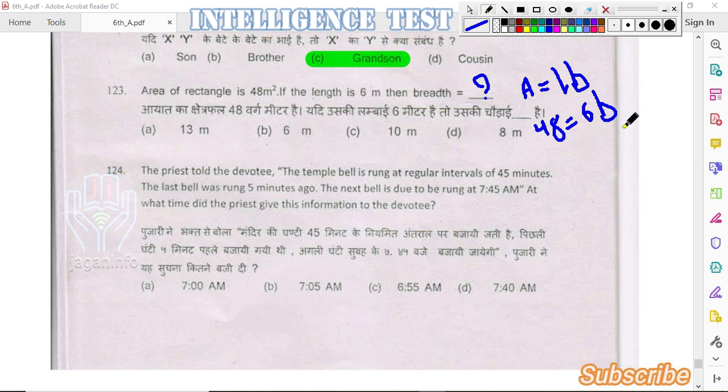So we will be getting the breadth by dividing 48 with 6, nothing but 8. 6 8s are 48. So the answer is 8 meters.